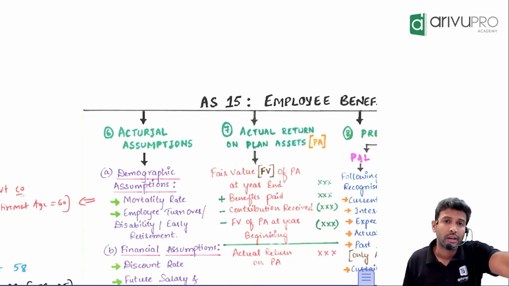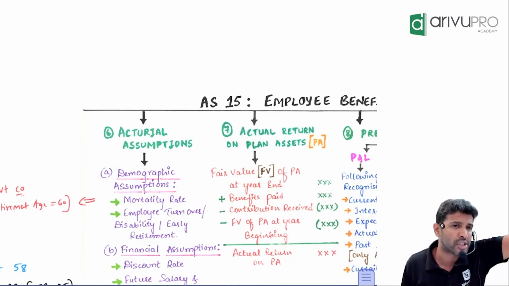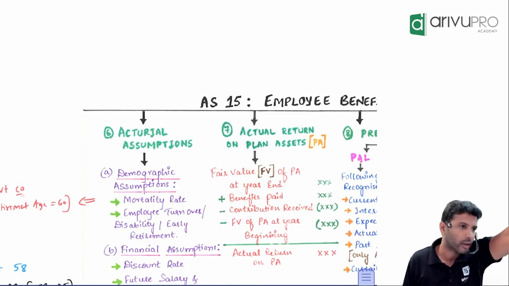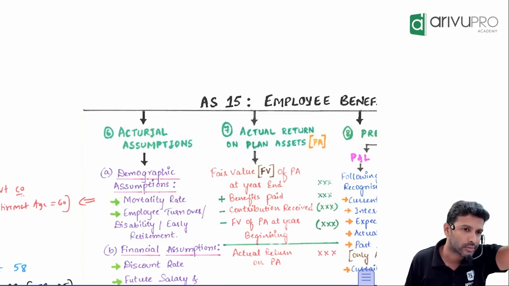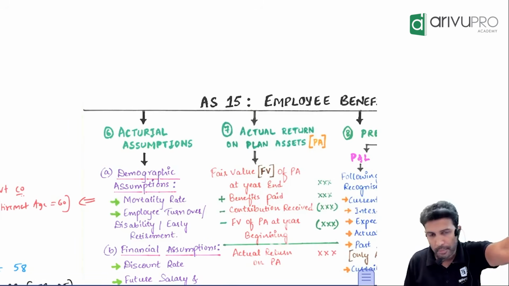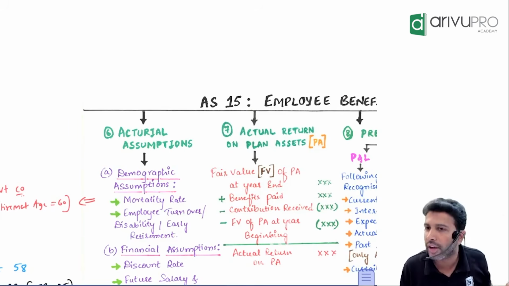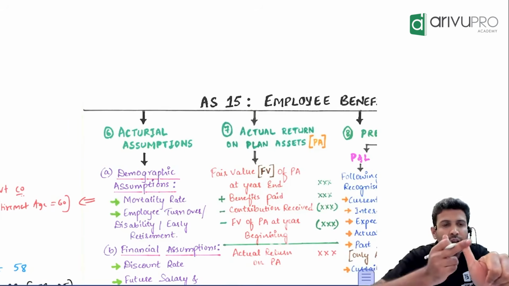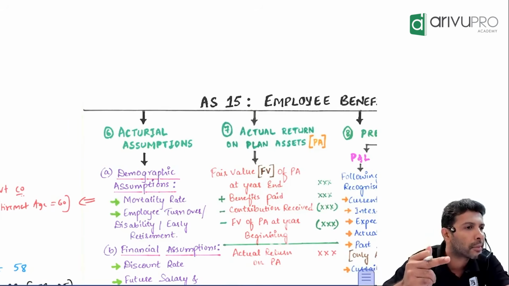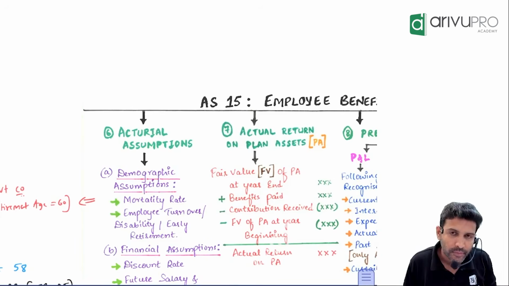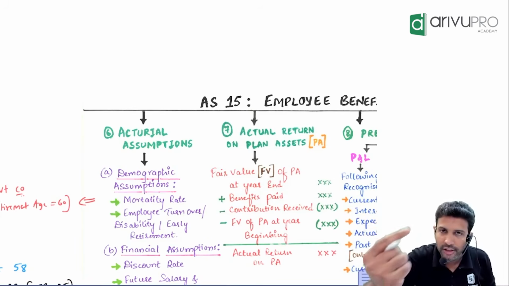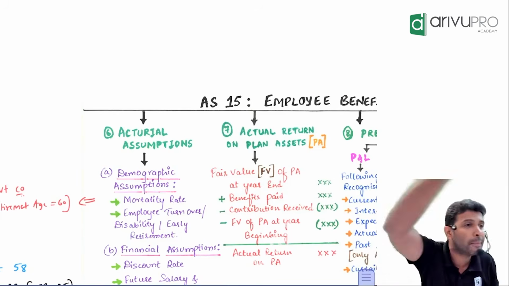Like the gratuity formula which we discussed. Throw it back: 15 by 26 into what? Last drawn salary multiplied by number of years of service. Is the last drawn salary a fixed number or an estimate? Now imagine, last drawn salary is influenced by one variable or many variables.